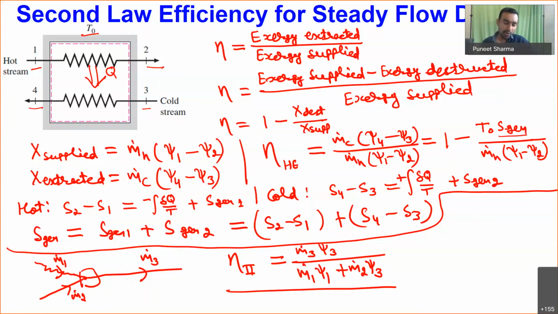So this is how we can calculate the second law efficiency or exergy efficiency for different devices which do not involve work interaction. Wherever we have work interaction, there we define the efficiency in terms of work. But when we do not have work, we have seen that exergy interacts with heat and mass also. So by considering this heat and mass interaction, we can define our second law efficiency for different kinds of devices.